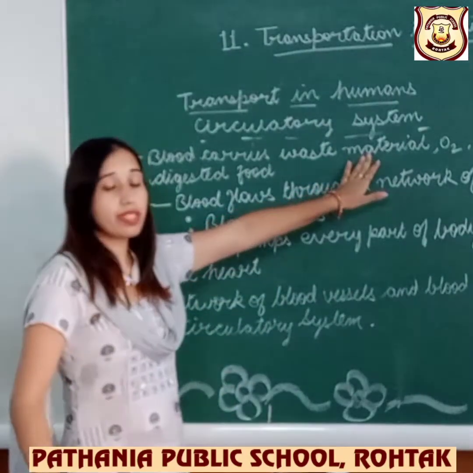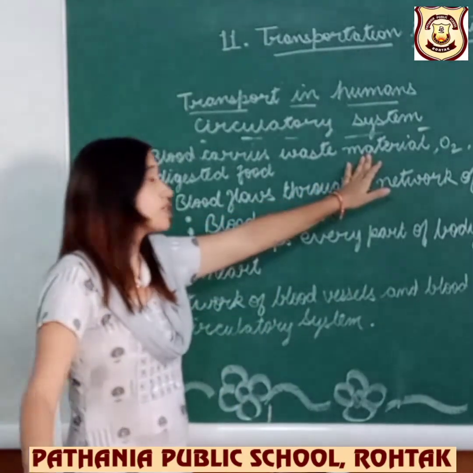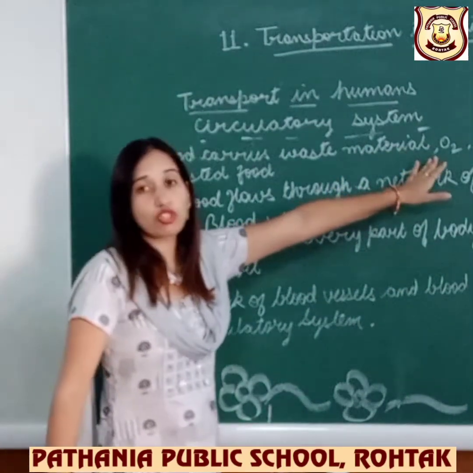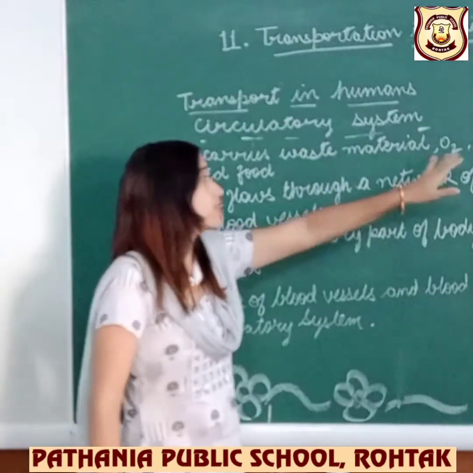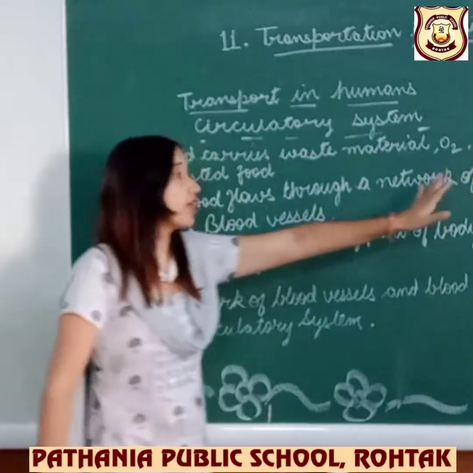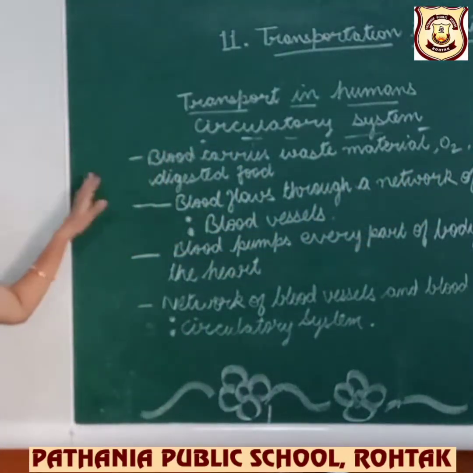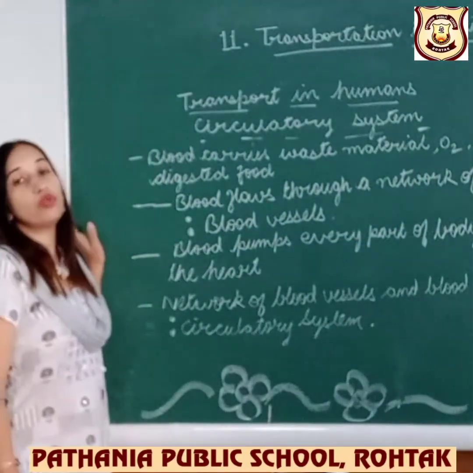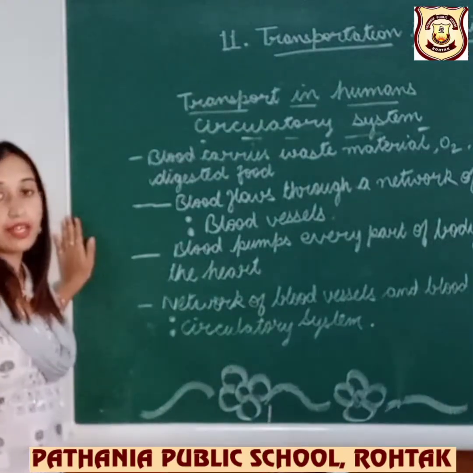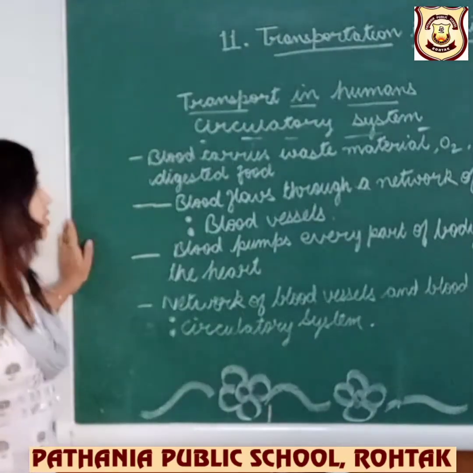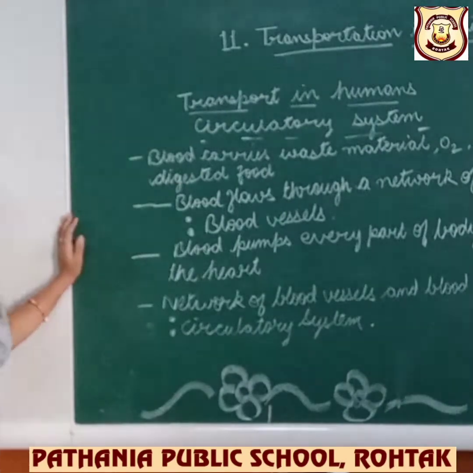Oxygen is also traveling in our blood vessels. Water is also traveling in our blood vessels, and digested food, the food in the form of energy, is traveling in our body.